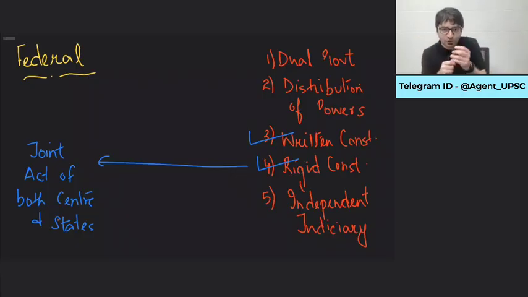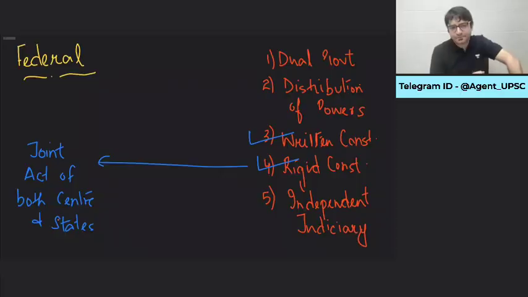States' rights would be violated. The constitutional position of the states would be violated. And if this judiciary is under the control of the states, center would be at a disadvantage. So this judiciary has to be independent. It need not be under the control of either center or the state. It has to be independent in its functioning. It will interpret the constitution the way it is, without being biased in favor of the center, without being biased against the state. That's how an independent judiciary should function.